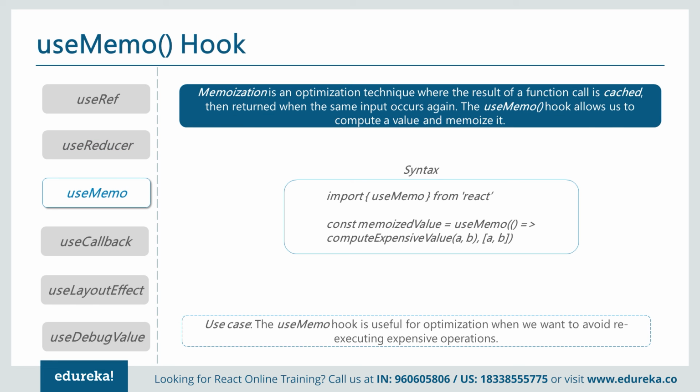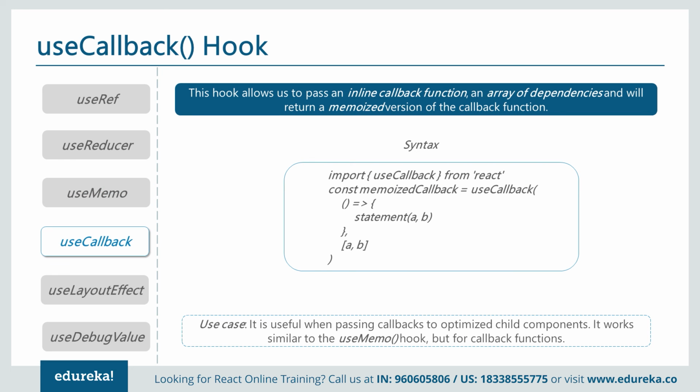useMemo. Memoization is an optimization technique where the result of a function call is cached and then returned when the same input occurs. The useMemo hook allows us to compute a value and memoize it. Basically, the basic idea of memoization is, suppose you are calling an API on the listing page and you jump to the detail page. When you come back to the listing page, it helps you save the data and use it from the cache itself. Then we have useCallback. This hook allows us to pass an inline function and an array of dependencies and will return a memoized version of the callback function. It is useful when passing callbacks to optimized child components. It works similar to the useMemo hook but for callback functions.